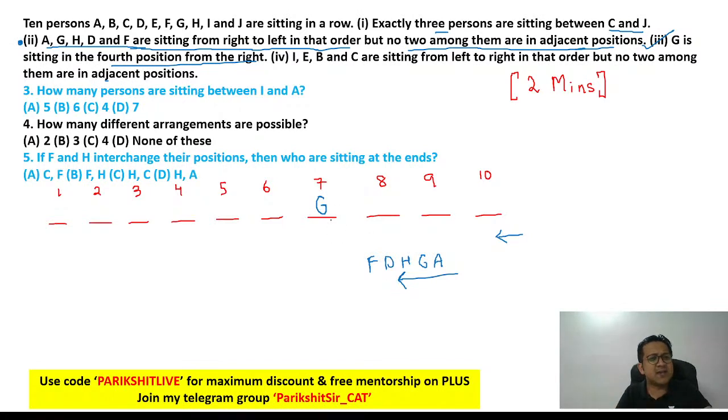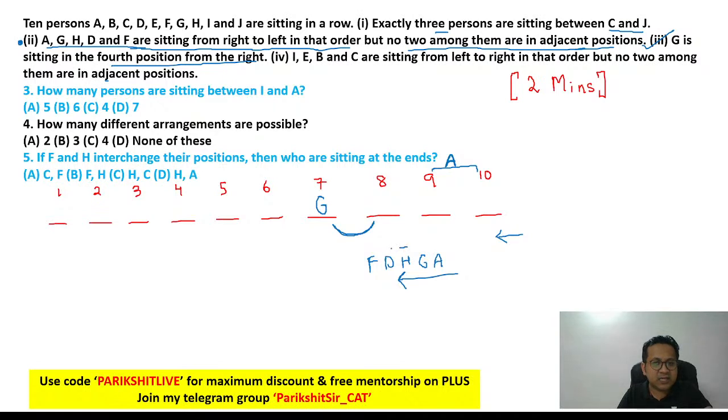A and G. G is at 7. So A cannot be at 8. Remember, you are starting from the right hand side. Why? If A is at 8, A and G will be adjacent. Not possible. So where can A be? A will either be at number 9 or at number 10. Will you agree? Why? Only then they will not be adjacent. And remember, you are going from right to left. So A and G are taken care of.